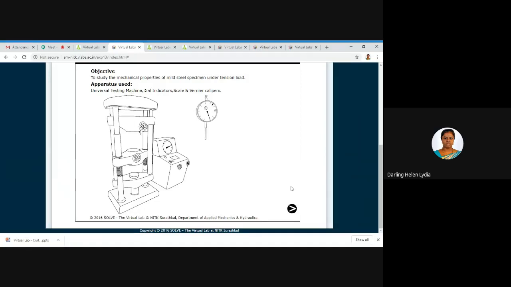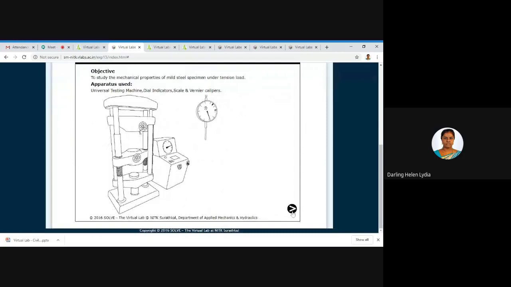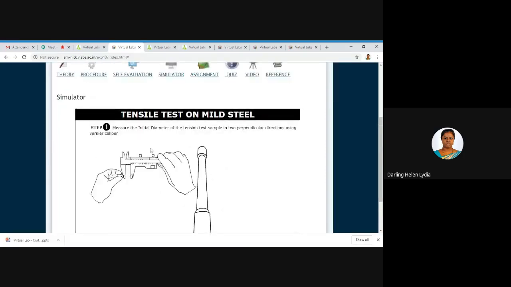At the bottom of this page you can clearly see a next icon. In other tabs you can see this icon, but it will not work. Under the simulation tab only you can use this particular icon. If I click on it, this is the first step, and parallelly it will give you the instructions on how to perform. Step 1 is to measure the initial diameter of the tension test sample in the perpendicular direction using vernier caliper.